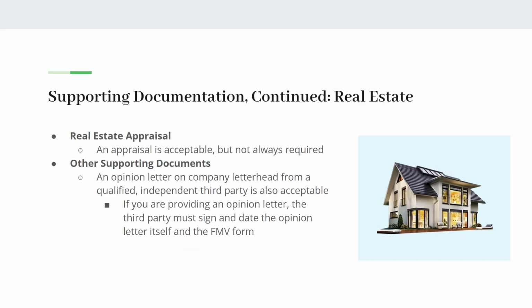We can accept a real estate appraisal. We can also accept other documents, such as an opinion letter on company letterhead from a qualified independent third party, and that third party will also have to complete Section 3 of that fair market valuation form as well.